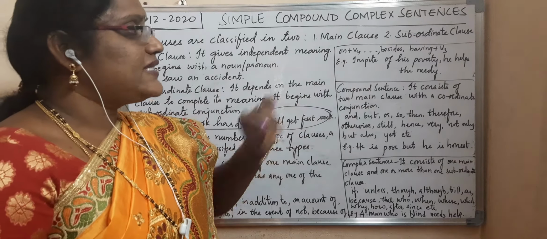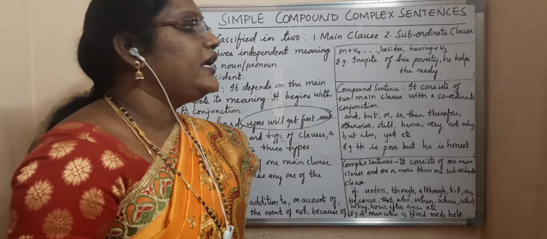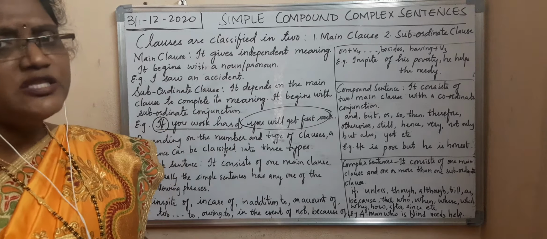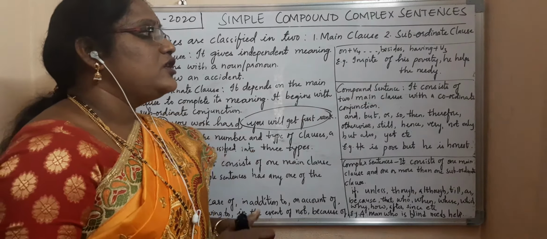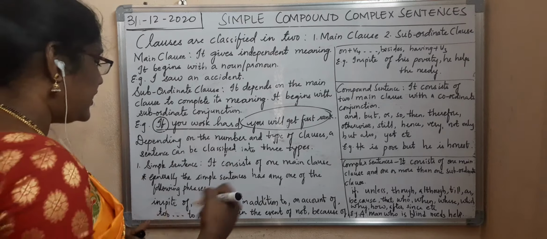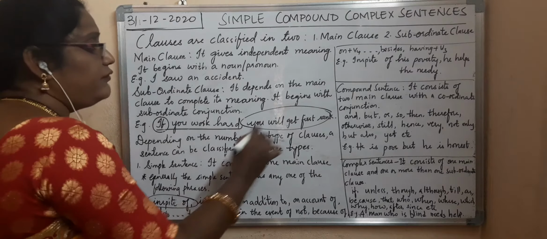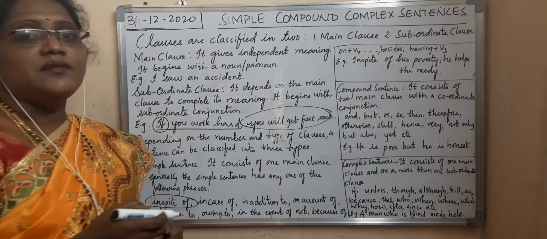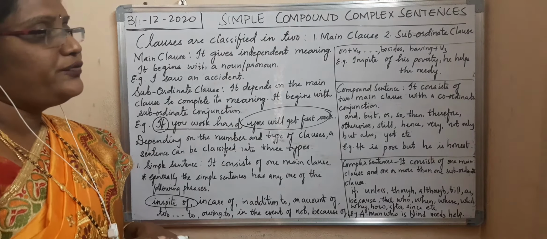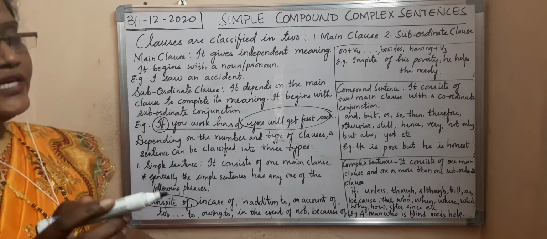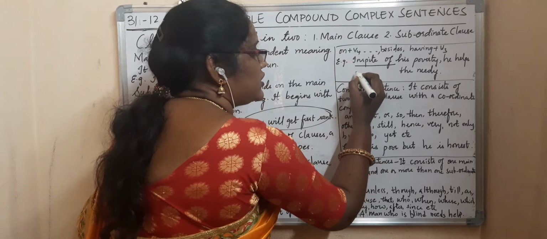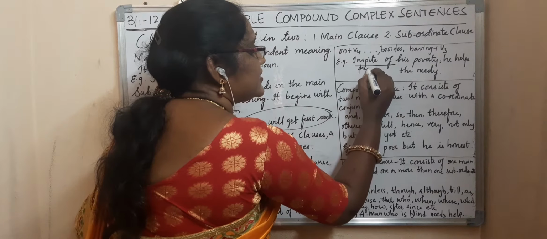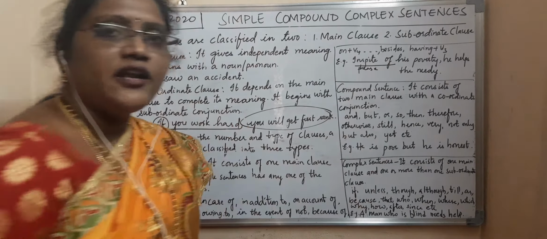Okay, so for example, in spite of his poverty, he helps the needy. Needy means those who are in need of money. Now see here, in spite of his poverty. So what is the word I have used here, children? In spite of. Only one phrase I have taken to make a simple sentence. In spite of, how many words are there? 2 words. So what is this here? Phrase. That means this sentence comes under what?